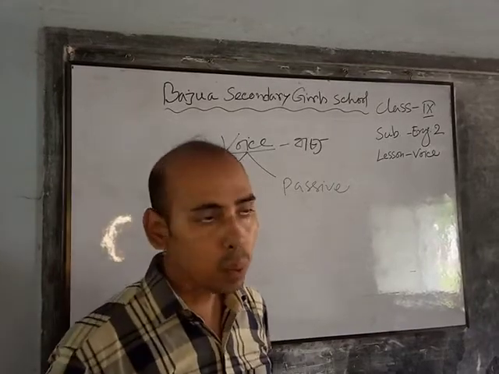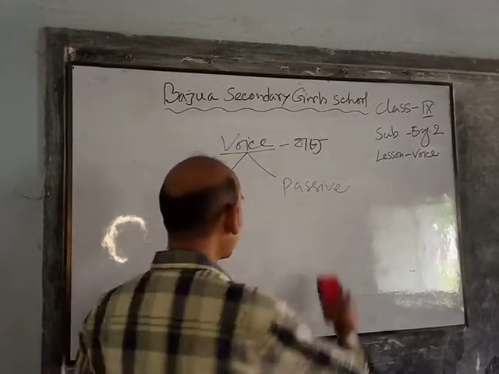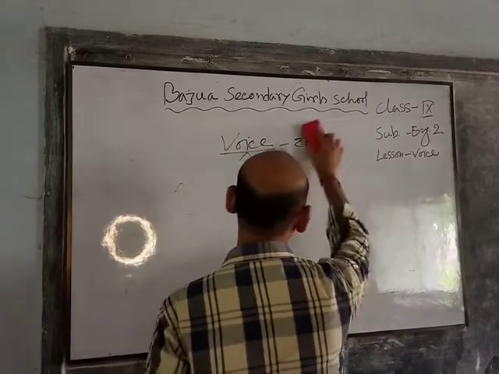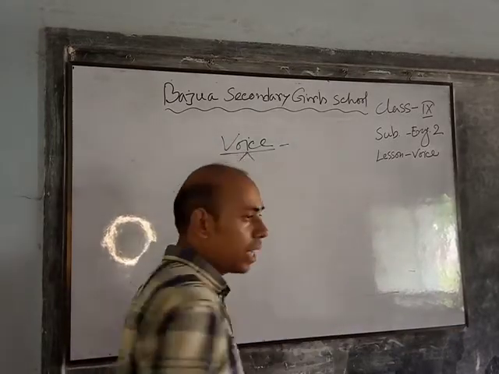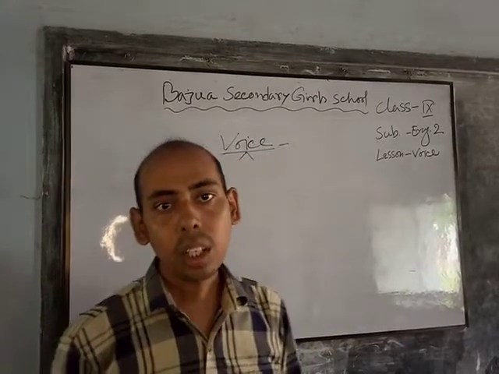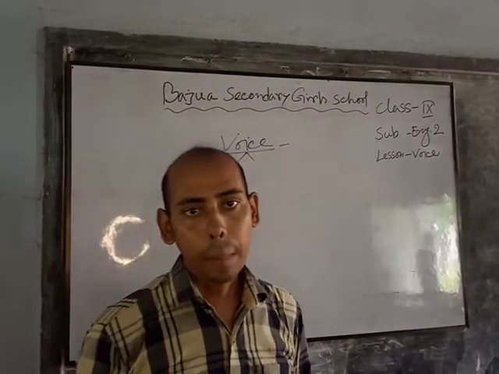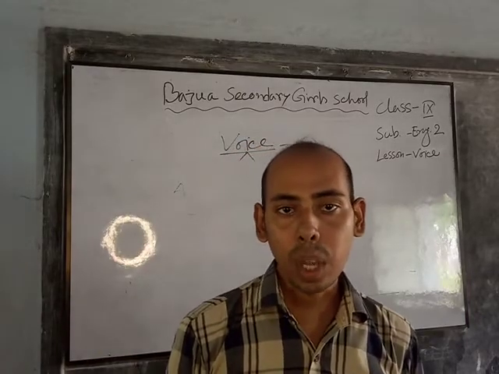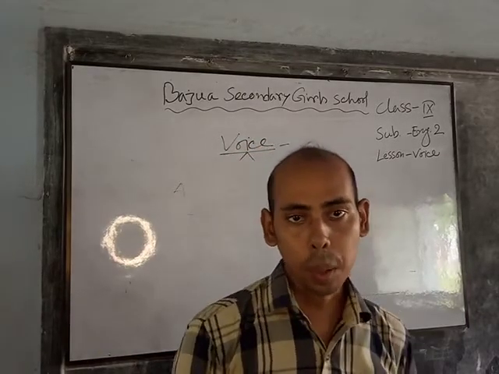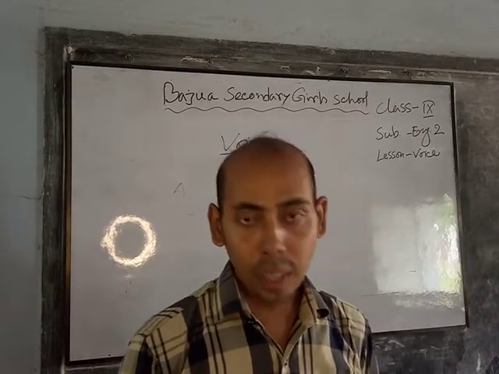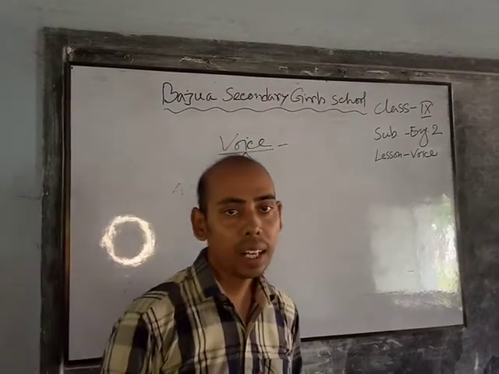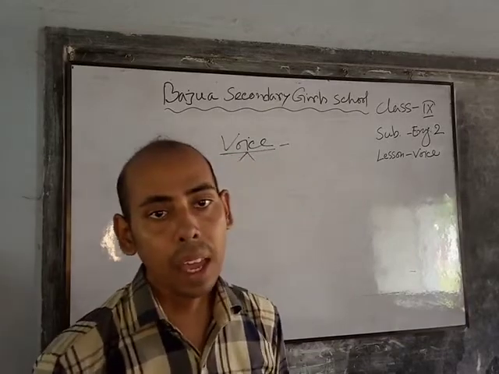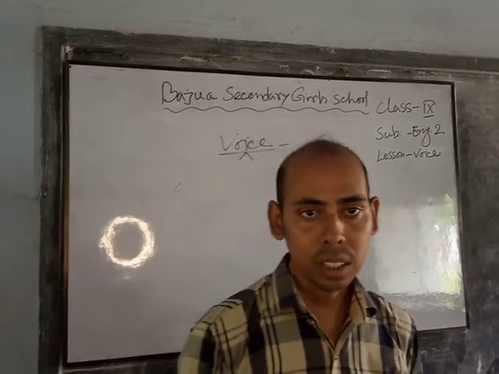So there are some rules here. I would like to discuss the rules. At first, when we make the active into passive, then we have to use a verb. So what is a verb? There are 8 verbs. We know that every verb has 3 parts.